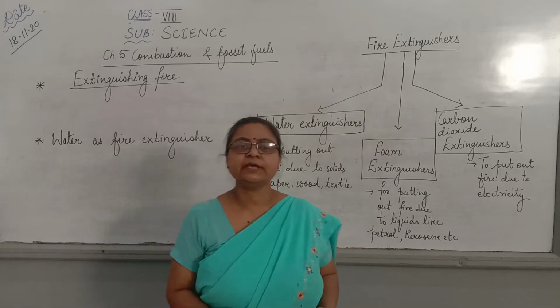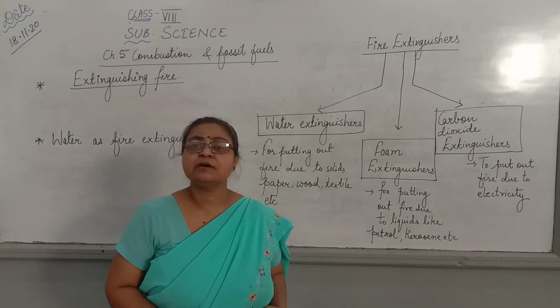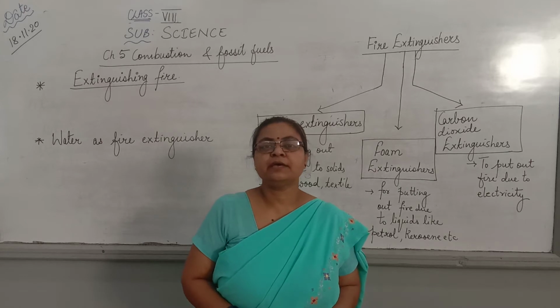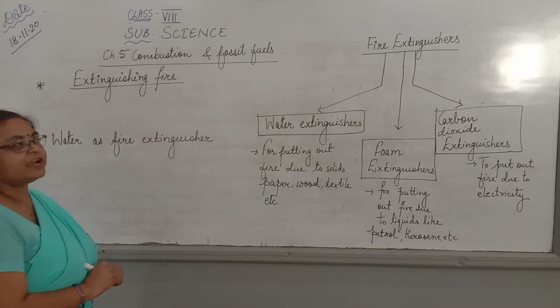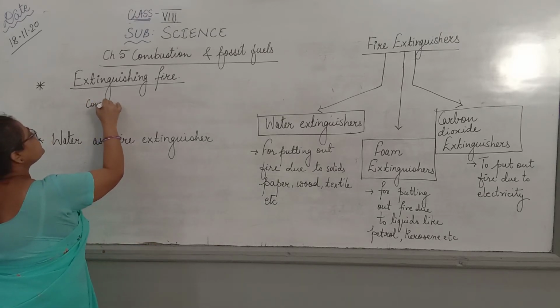When we think about putting out fire, the first thing that comes into our mind is to use water. We can put out fire by removing any one of the three conditions required for combustion. The three conditions were combustible substance.